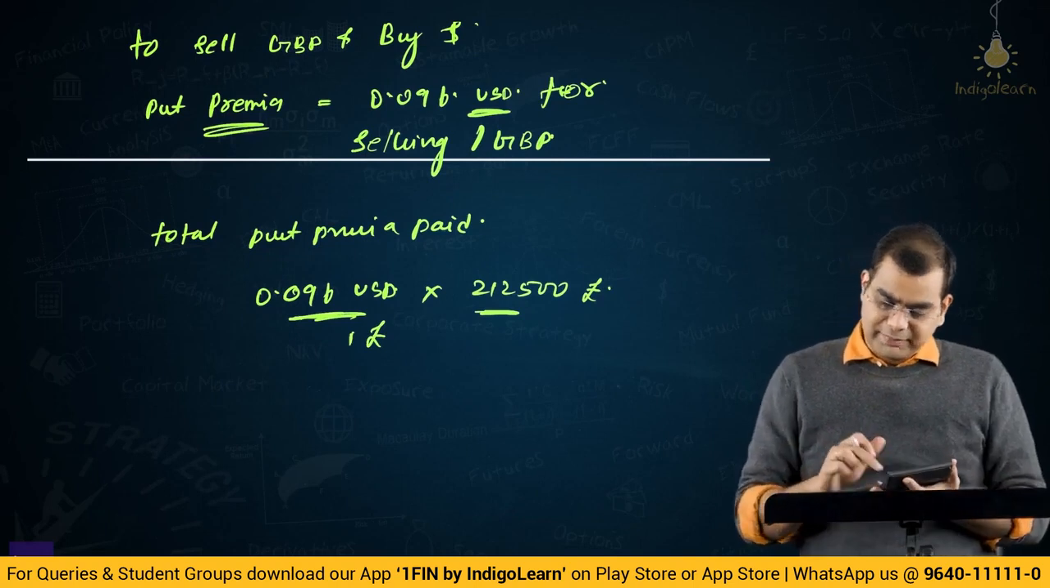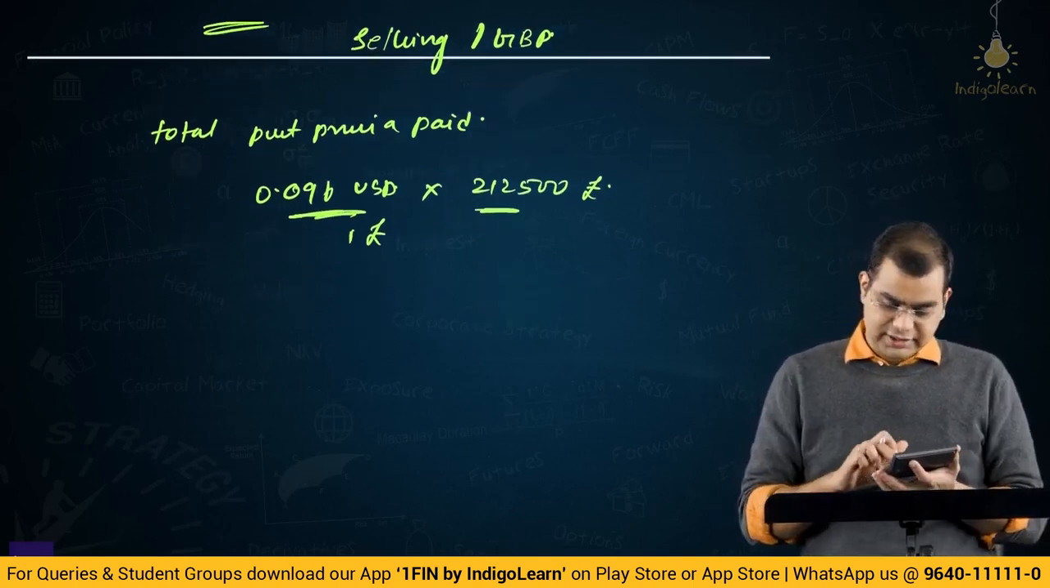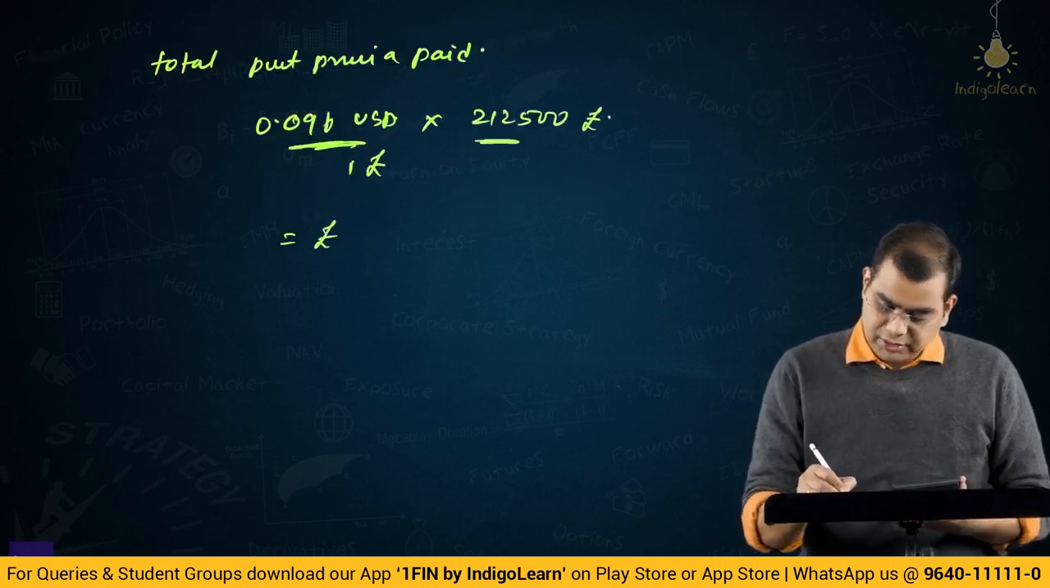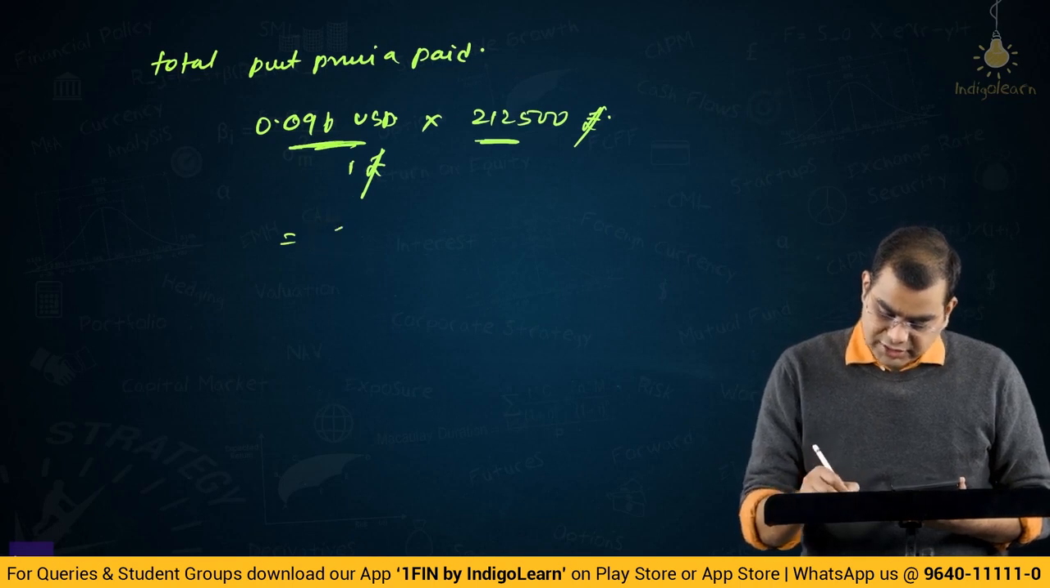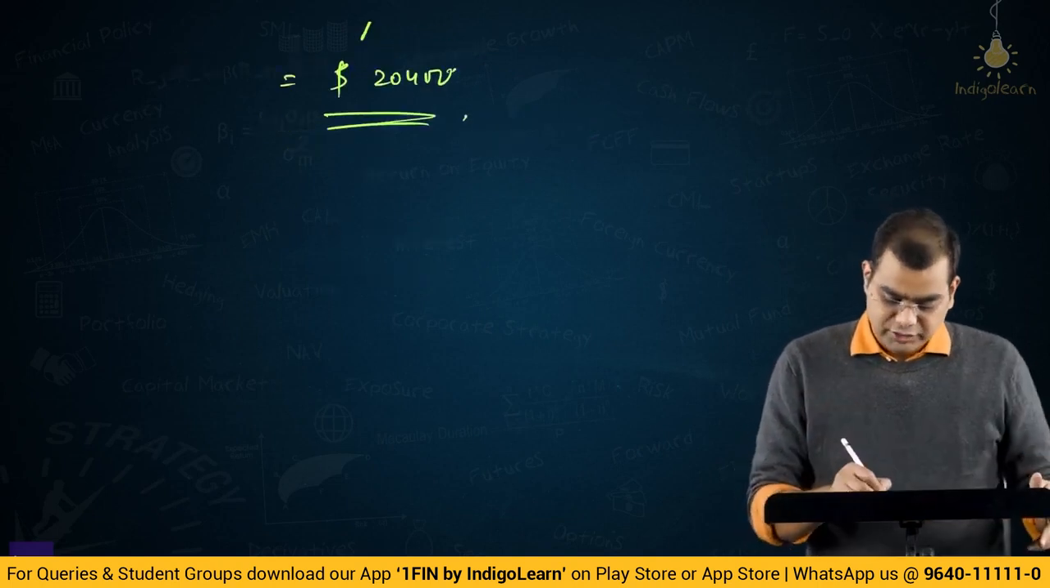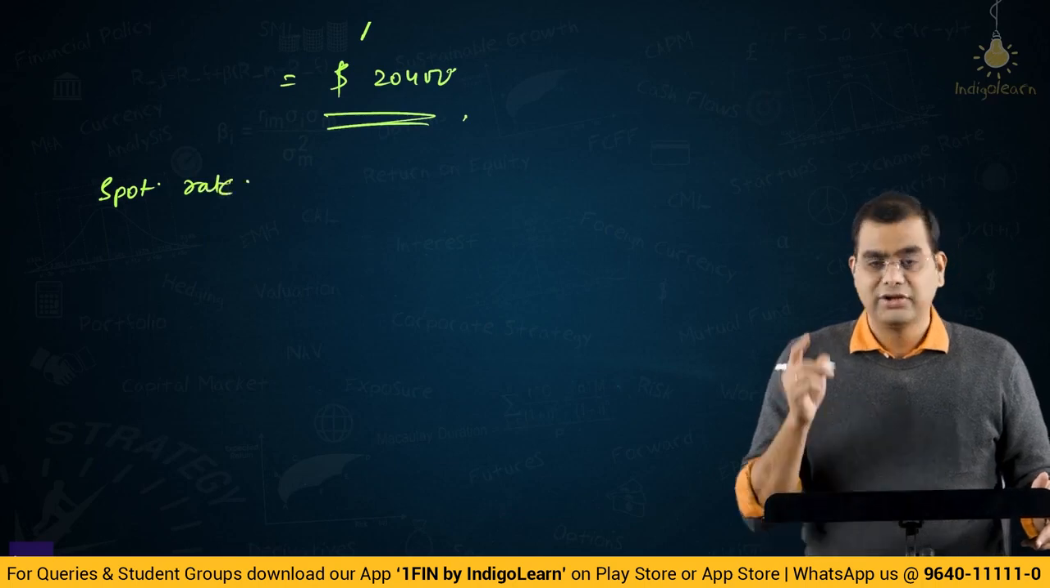So what is the premium paid? 0.096 into 212,500. Your pounds get cancelled. You will end up paying in dollar terms, which is equal to $2,400. Total premium paid. Premium is paid on spot. So spot rate is, you have to buy dollars.